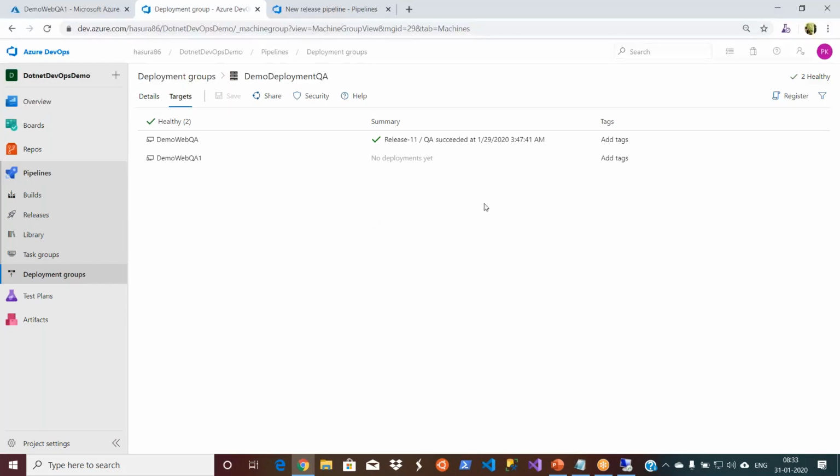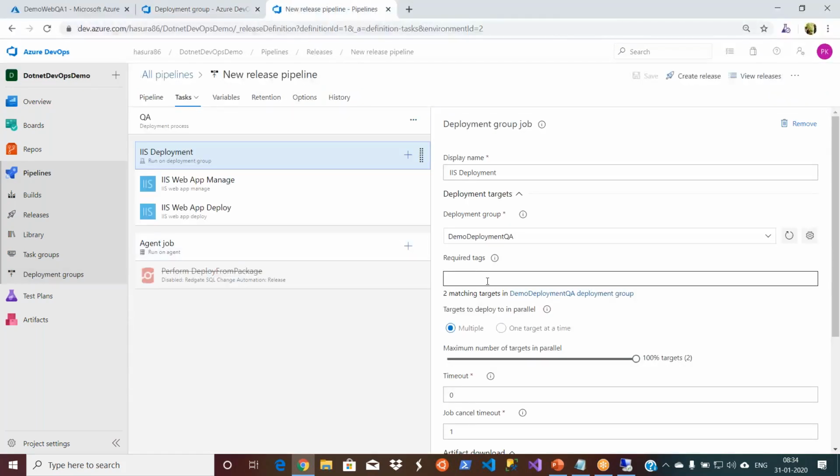Now, let us say I have 10 servers in my deployment group. How do you ensure that one agent is deploying to web servers and another agent is deploying to the API servers? How do you manage that? You can go and add tags. Before that, let me come here. If you go to the required tags here, I don't have any tags. If you see suggested tags, there are none because I haven't created anything.